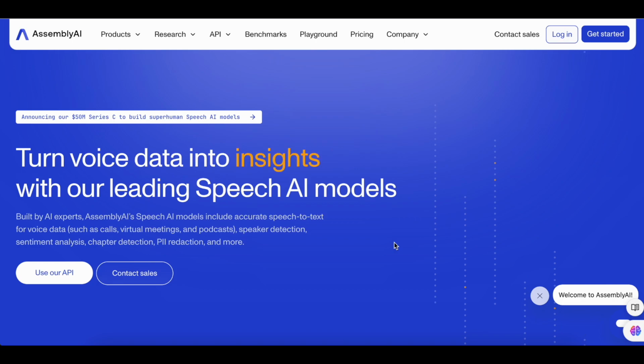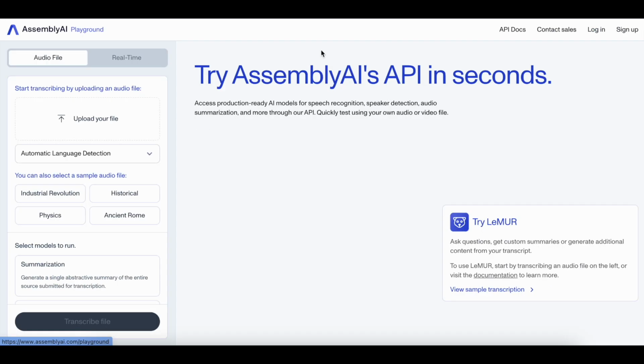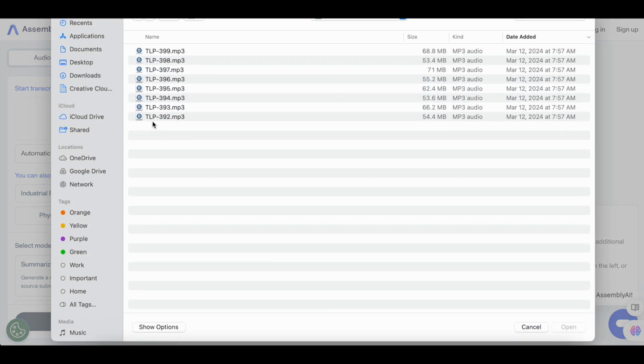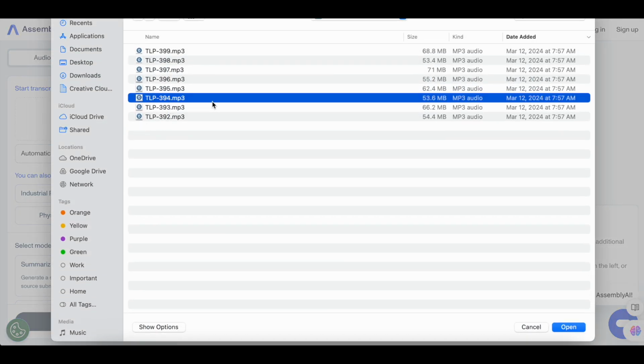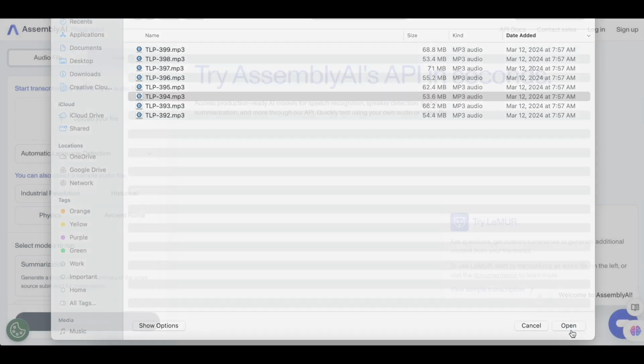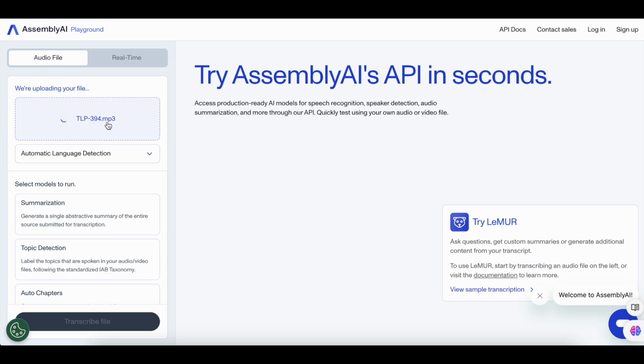So let me jump in here and show you how it works. I've been using this playground feature, which requires some manual work, but you can upload your audio file manually. You need to do it one by one. And so let's take this podcast number 394. I'm going to upload that file here.